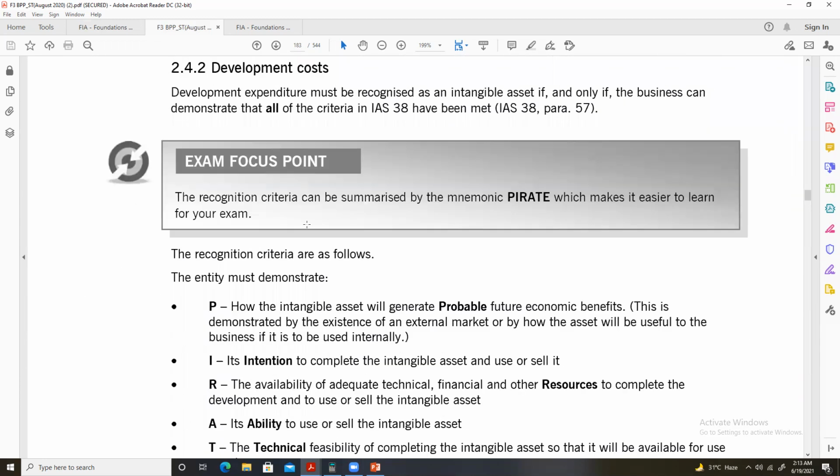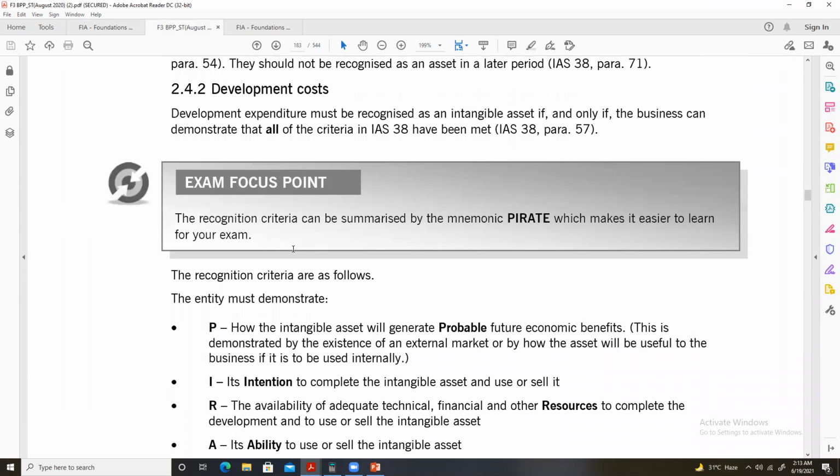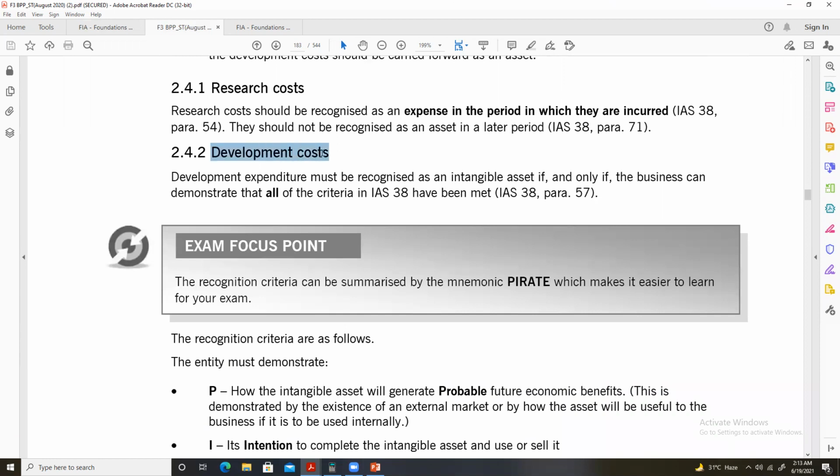Moving forward, now, as I said, certain criteria have to be met. There is a recognition criteria for development cost.